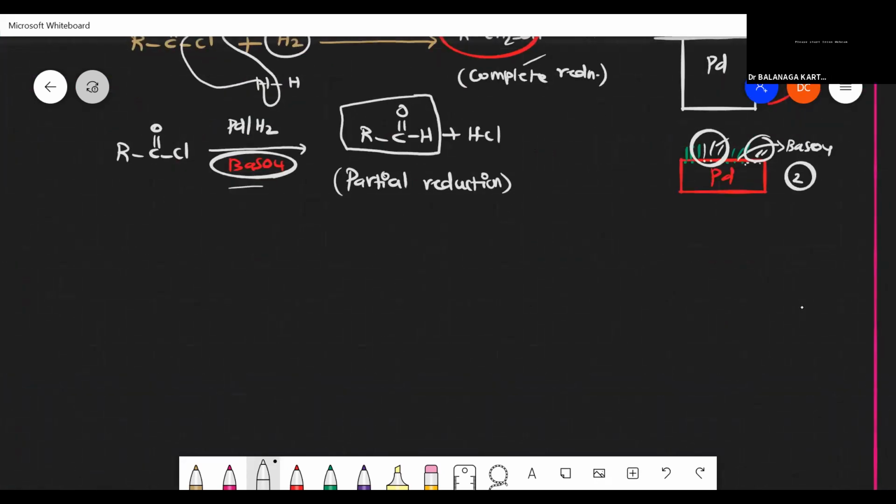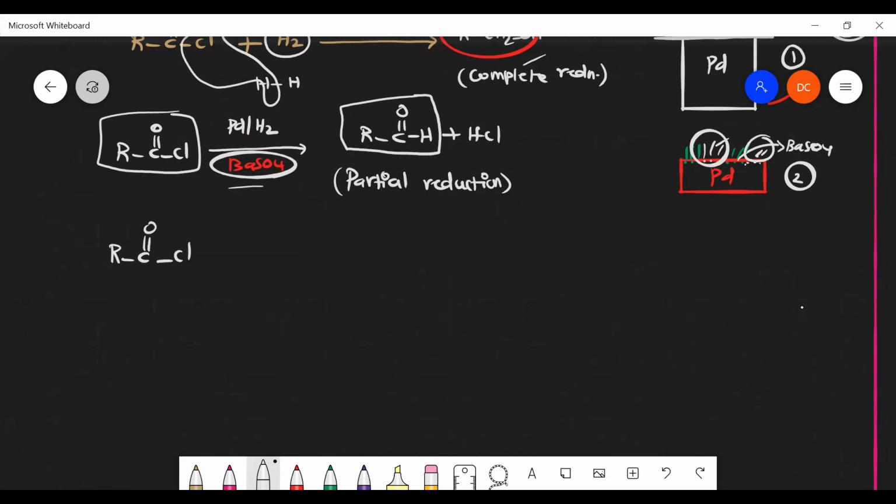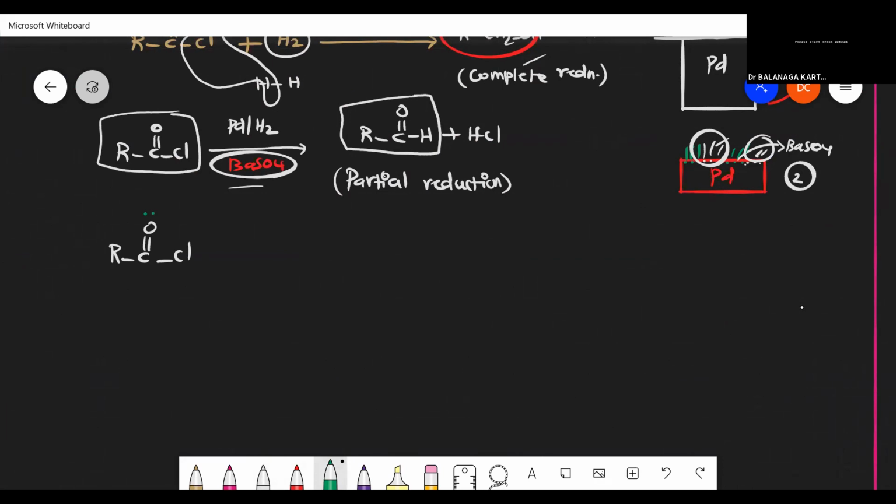We know that, is this a stable compound or an unstable compound? Unstable, sir. It may be methyl, ethyl, phenyl, whatever it may be, it is an unstable compound. Why? Because there will be a lot of lone pair repulsion. Already it is a highly unstable compound.